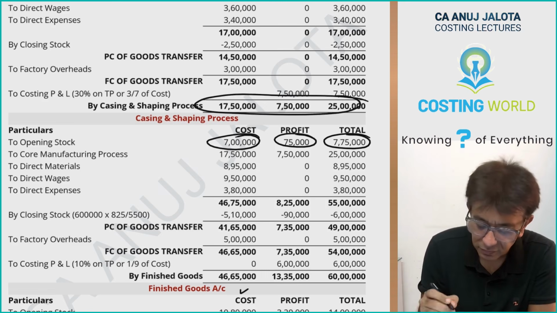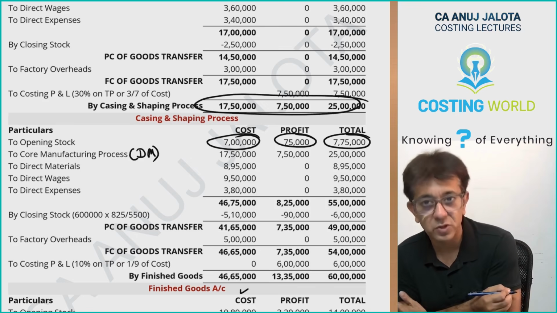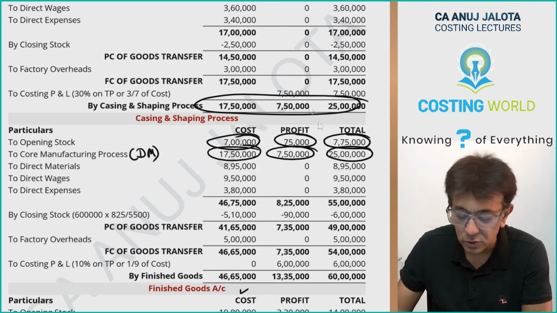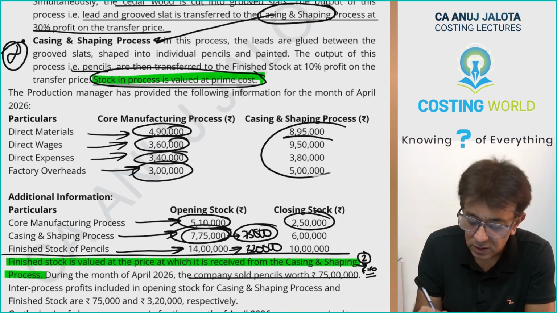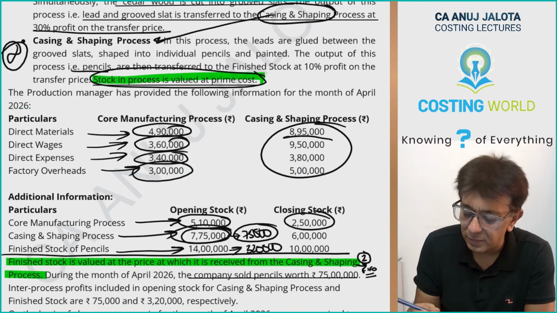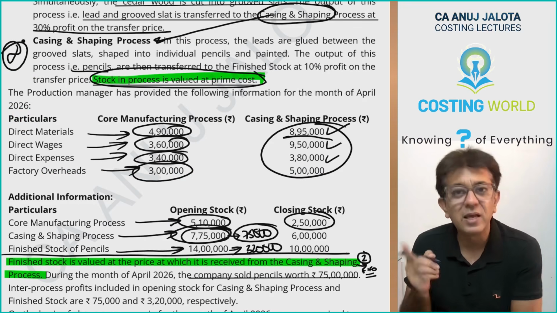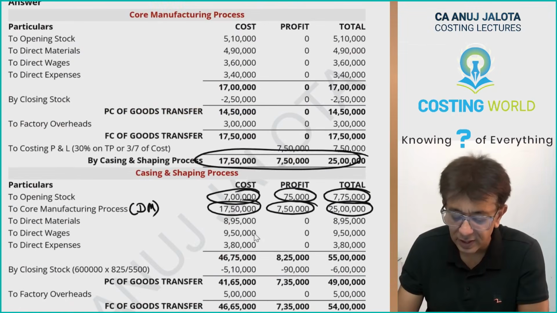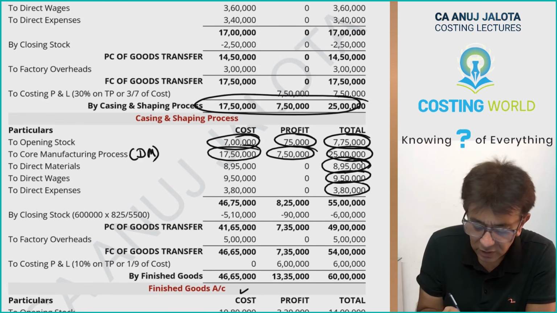Then this data will come over here. The output of process 1 is direct material cost for process 2. Then this department will also incur expenses, and those expenses are over here. These 3 expenses: direct material, direct labor, and direct expenses. I will be writing these first, and then factory overheads will be written after some time. So therefore 8,95,000, 9,50,000 and 3,80,000. This will give you the total.